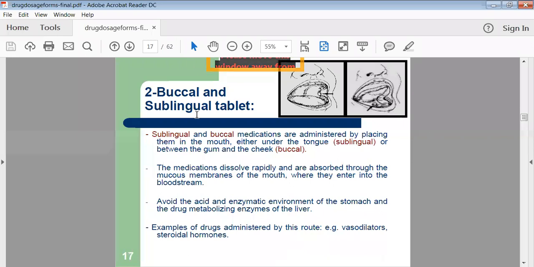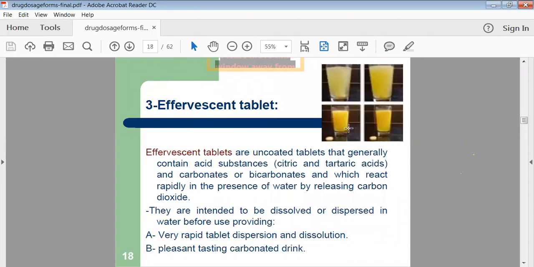See, this is the buccal tablet, which is kept inside your buccal cavity or under your tongue, or beside your cheeks. Then effervescent tablets are administered. First of all, we have to take a cup or one glass of water, and then dissolve that tablet in that water. Then effervescence will be produced, a solution will form, and that solution will be administered by the ultimate user.